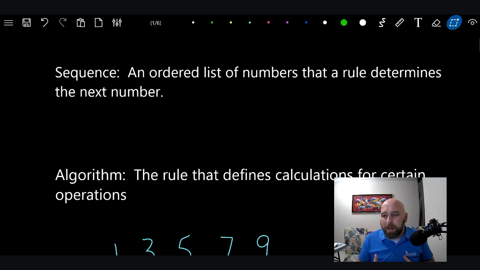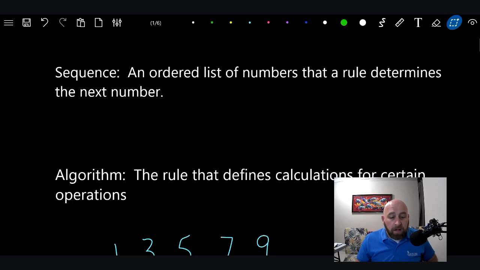What do I mean by a rule? Not like in school, like don't talk in the hallways. The rule is a mathematical order to the thing. So it'll say like x plus 3, and then every time x changes, you add 1 to it. So it's almost like an equation. The rule is a math rule.